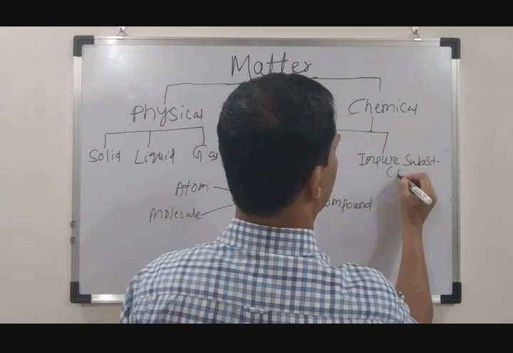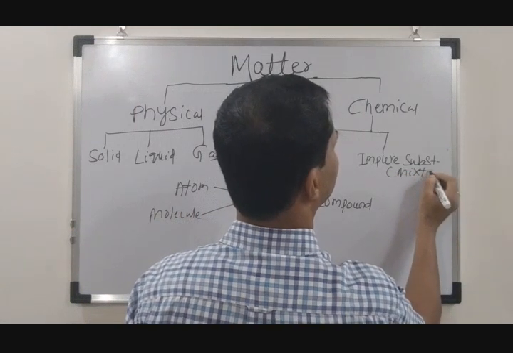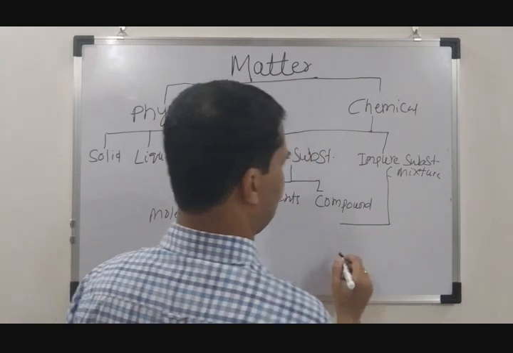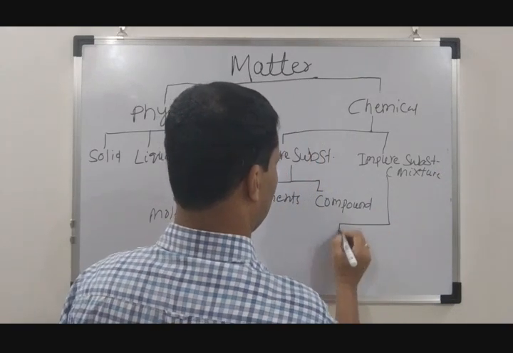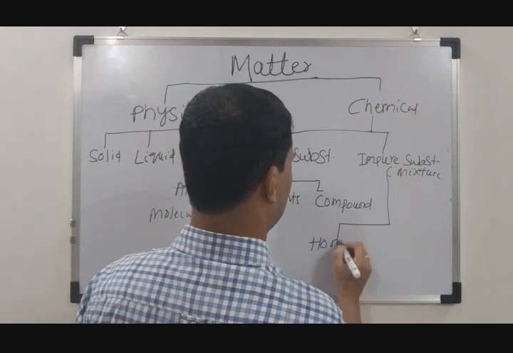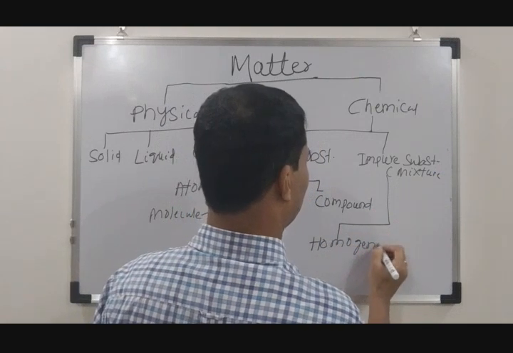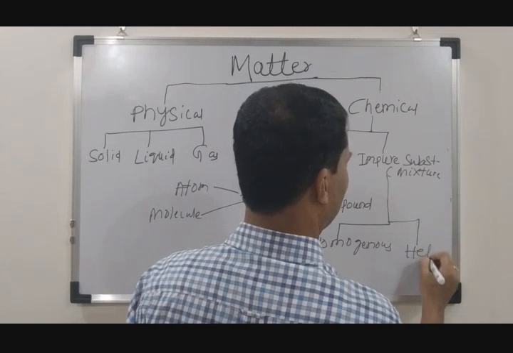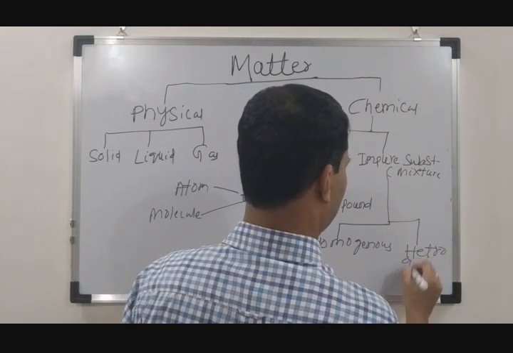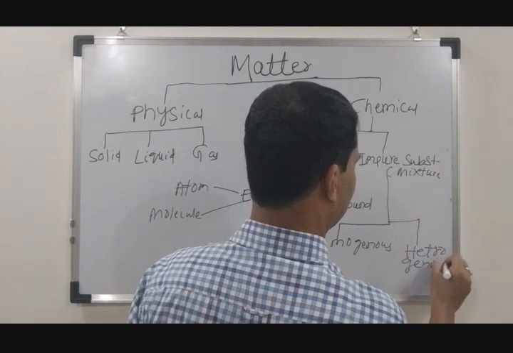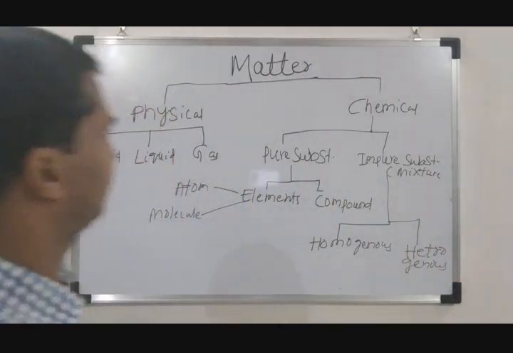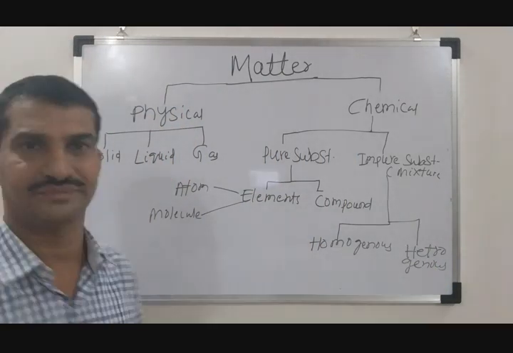Impure substance we can call a mixture. It can be homogeneous or heterogeneous. Please take a screenshot of this skeleton quickly.